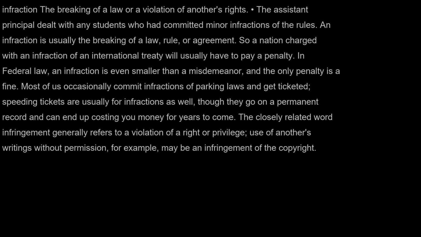Most of us occasionally commit infractions of parking laws and get ticketed. Speeding tickets are usually for infractions as well, though they go on a permanent record and can end up costing you money for years to come. The closely related word infringement generally refers to a violation of a right or privilege. Use of another's writings without permission, for example, may be an infringement of the copyright.